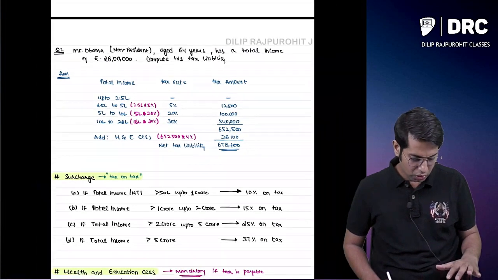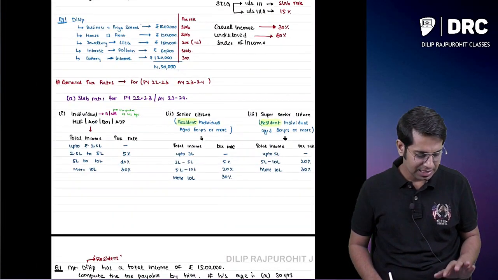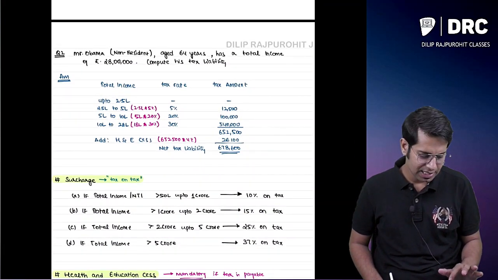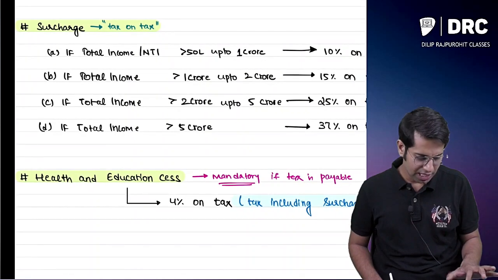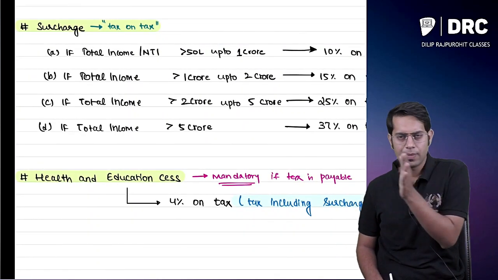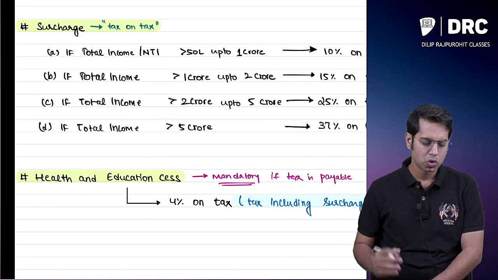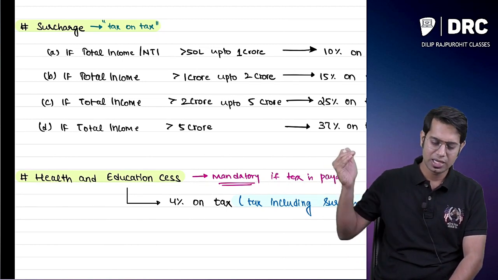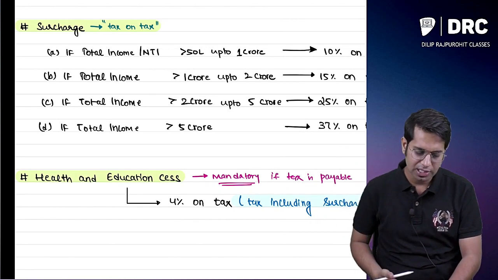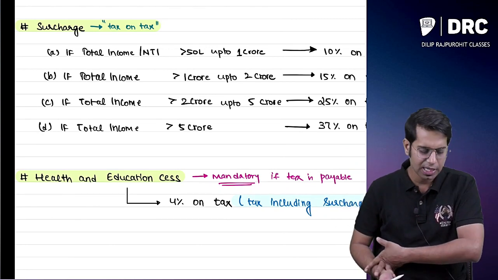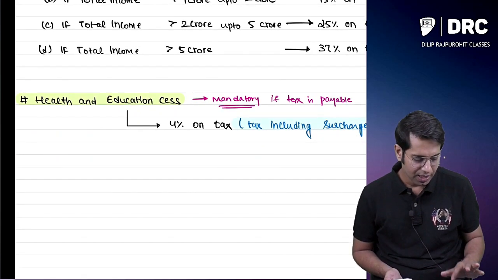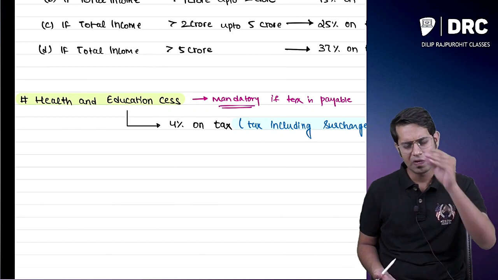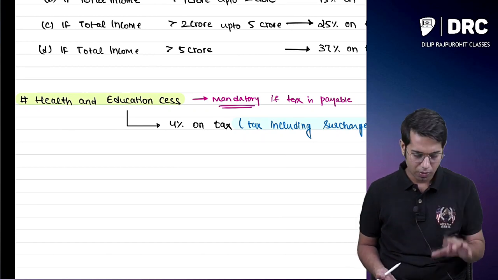So we have now learnt about the tax rates which are applicable to individual, HUF, AOP, BOI. We have computed a few tax rates. We have understood the surcharge. Surcharge is applicable when your total income crosses a specified limit. If your total income is more than 50 lakhs up to 1 crore, 10% surcharge. Surcharge is on the tax amount. If it is 1 crore to 2 crores, it is 15%. 2 crores to 5 crores, 25%, and more than 5 crores, 37%. Then we have also learnt about health and education cess. When is it levied? It is always levied. It is mandatory.